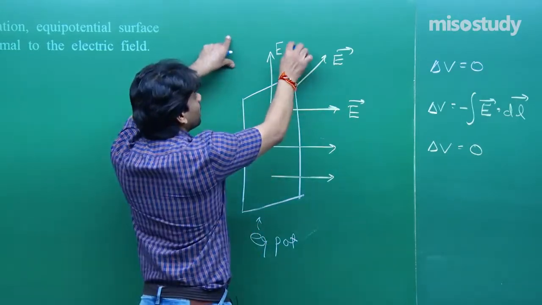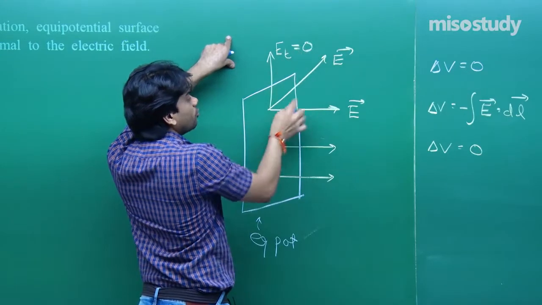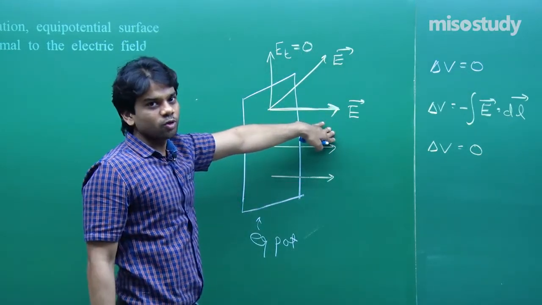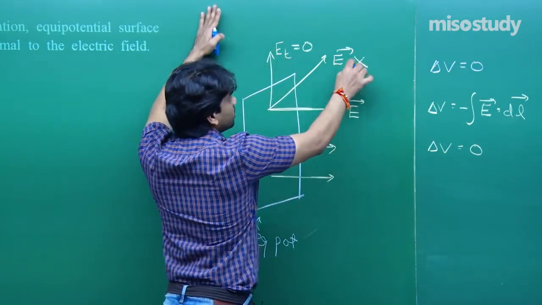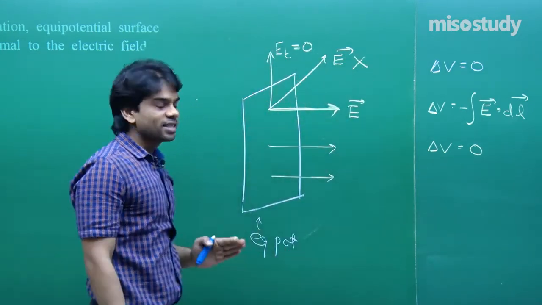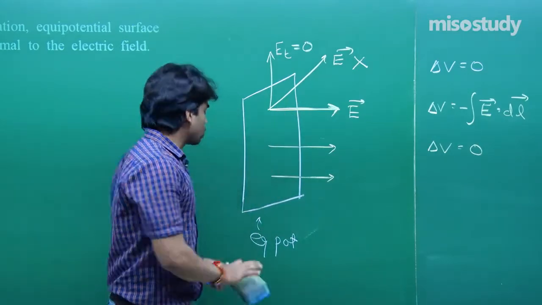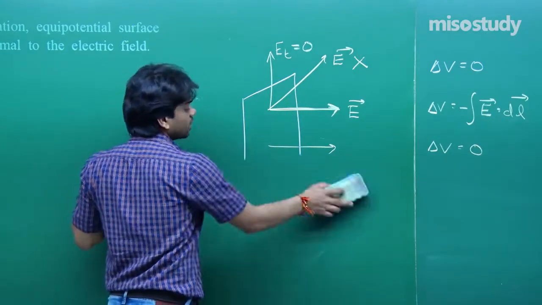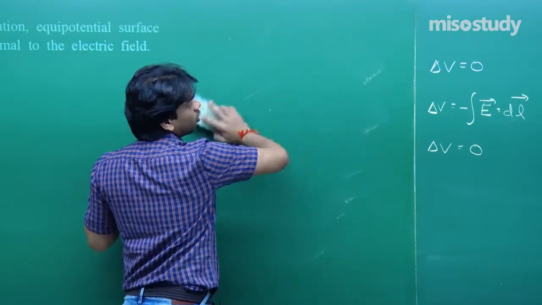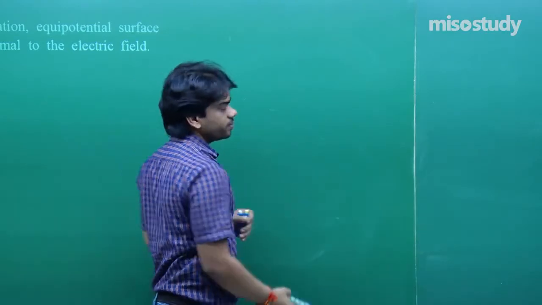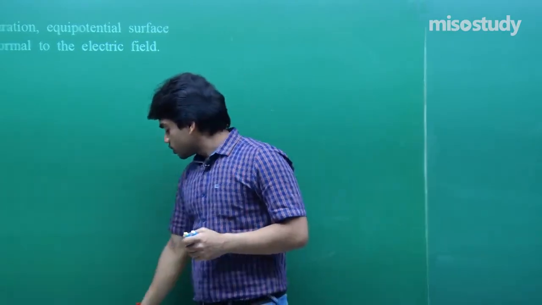So this Et part has to be 0, and this will be 0 only when the component is along this sense, perpendicular to the equipotential surface. So this is not a possibility. Electric field cannot be along any sense except perpendicular to the equipotential surface. This has to be the reason. And work done while moving a charge on an equipotential surface is also 0. Hope that you have understood this part.